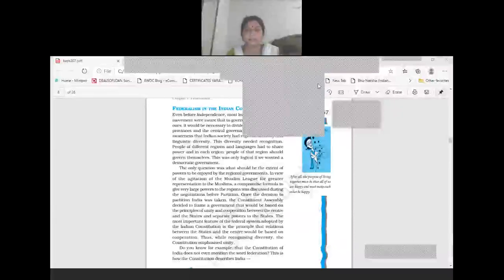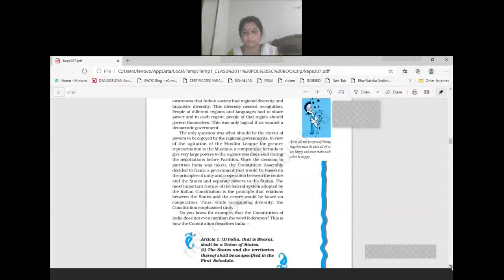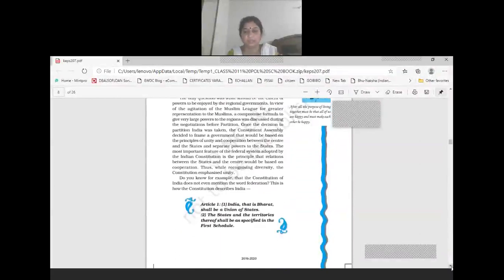In the previous class, we were discussing the federal provisions which have been adopted in our constitution. Though the word federalism has not been used in our constitution, we have seen that in Article 1, Clause 1, it is written that India shall be a union of states.